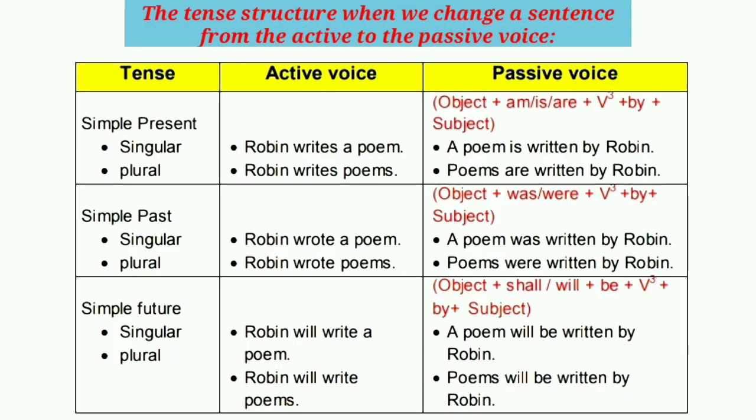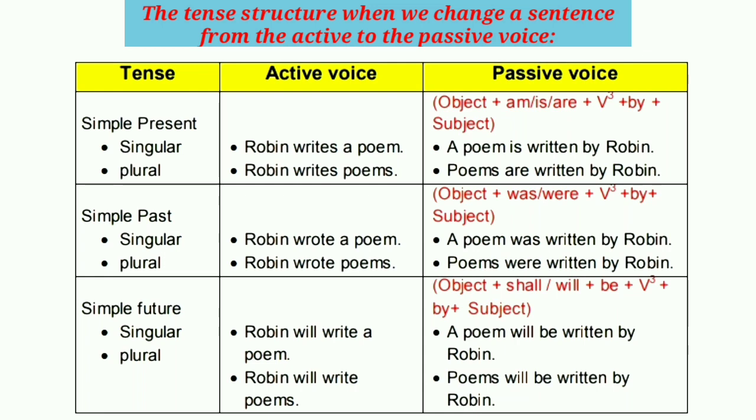See the table to understand the tense structure when we change a sentence from the active to the passive voice in singular and plural number. In the simple present tense, the verb in the passive voice is made by adding the past participle, meaning the third form of the verb, to am, is, are. In the simple past tense, the verb in the passive voice is made by adding the past participle to was and were. In the simple future tense, the verb in the passive voice is made by adding the past participle to shall be and will be.